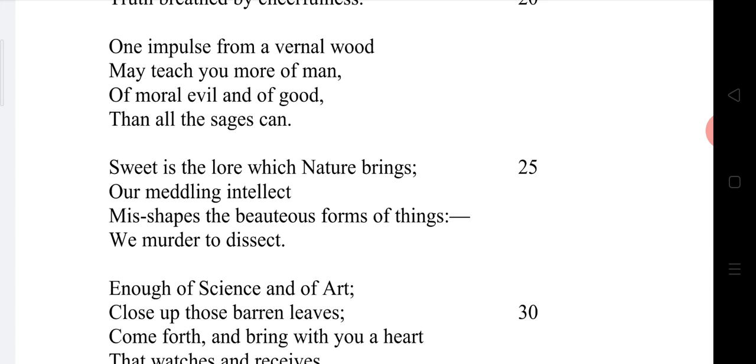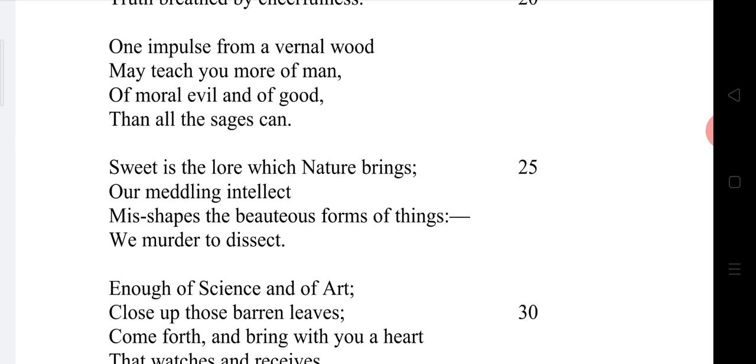And when we go to the next stanza, he says, one impulse from a vernal wood may teach you more than of man. Yes, the spring season forest will teach you more of man.